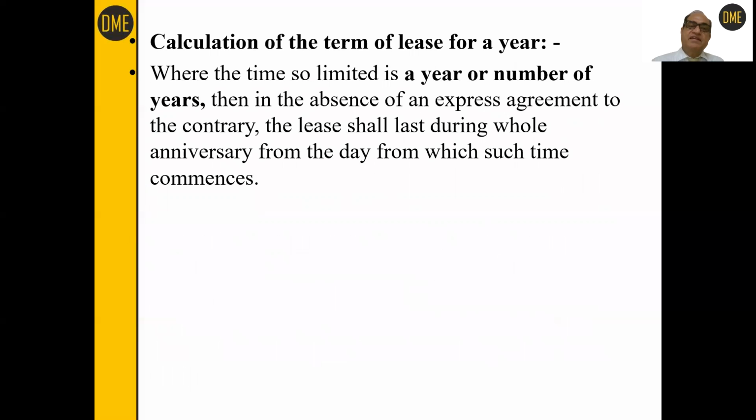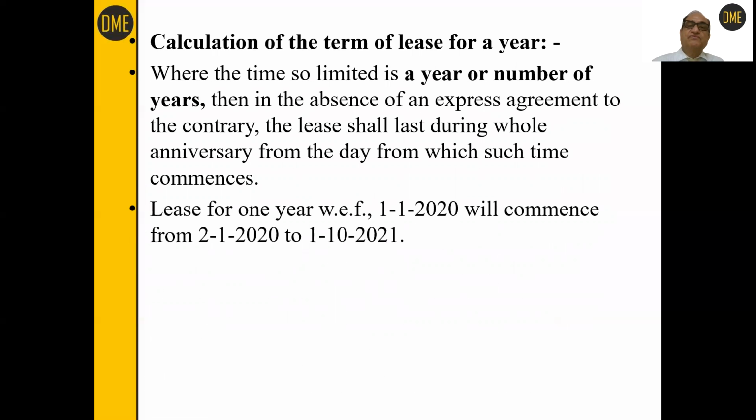Now let us have an example of calculation of the term of a lease for a year. This is one example where the time so limited is a year or number of years, say 10 years. Then in the absence of an express agreement to the contrary, the lease shall last during the whole anniversary of the day from which such time commences.